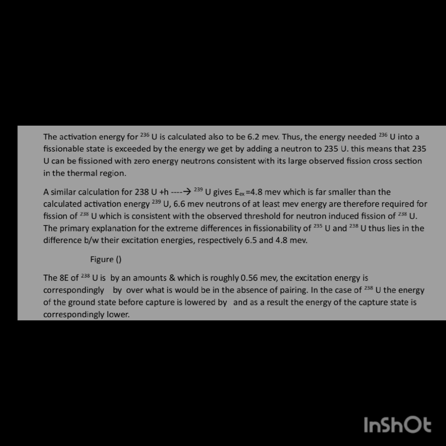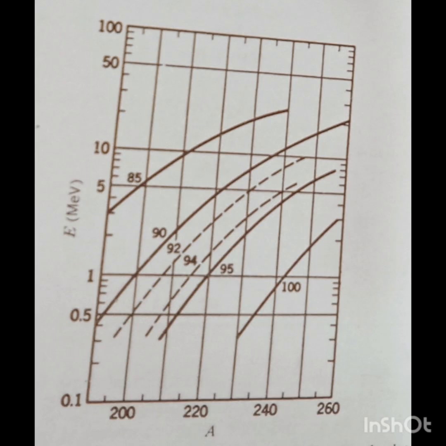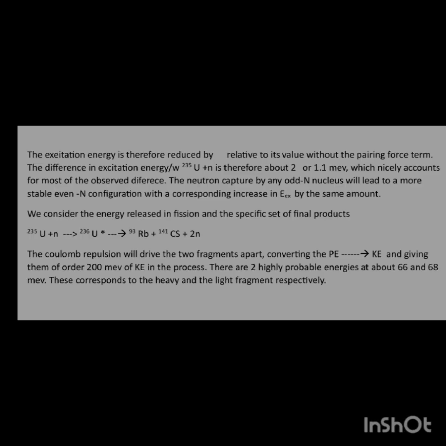The primary explanation for the extreme difference in fissionability of uranium-235 and uranium-238 thus lies in the difference between their excitation energies, respectively 6.5 and 4.8 MeV. This is the corresponding activation energy graph. The excitation is therefore reduced by delta, related to its value without the pairing force term.